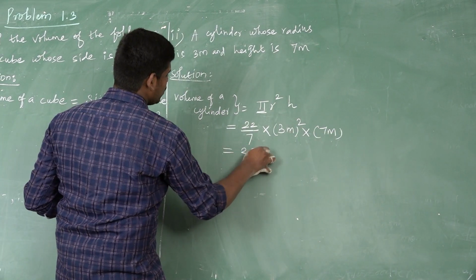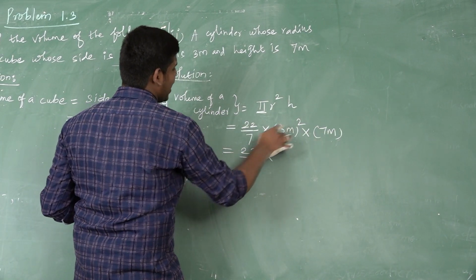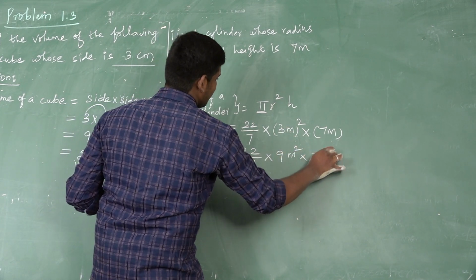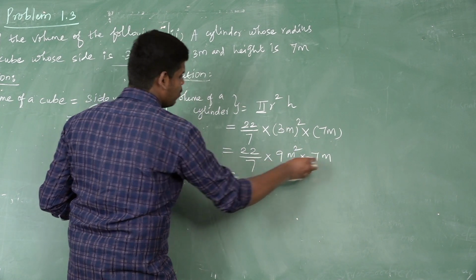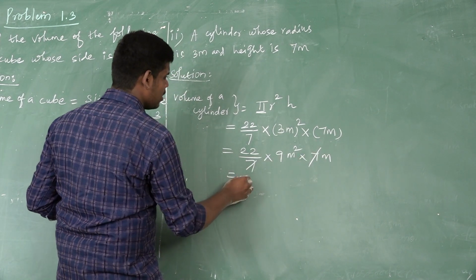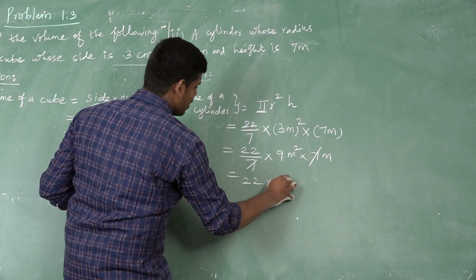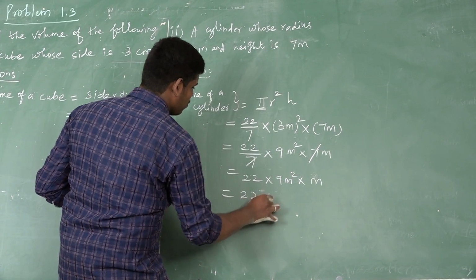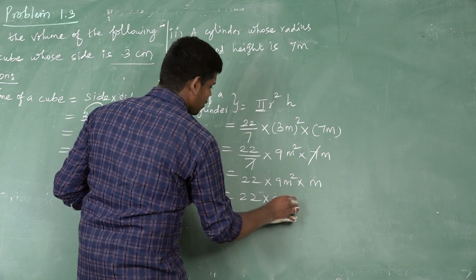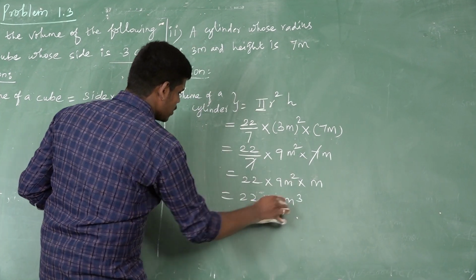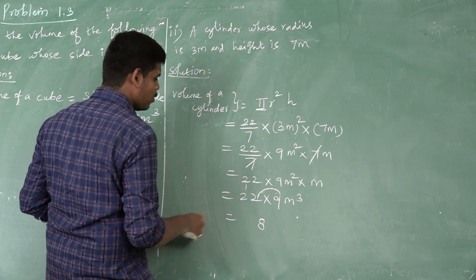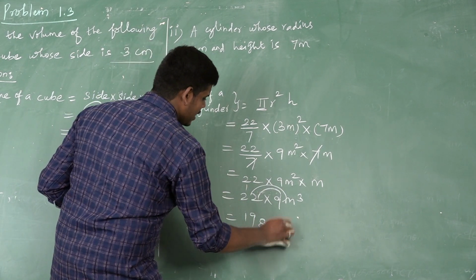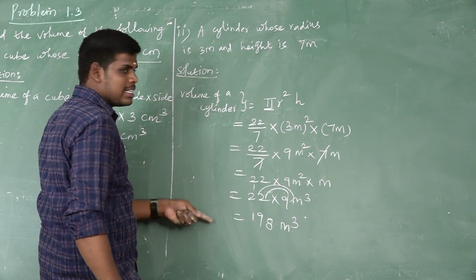So 22 divided by 7. The square of 3 is 9. 9 meter square into 7 meter. So here we have both 7 and 7, we want to cancel. So 22 multiplied by 9 meter square into meter, meter cube. So 2 nines are 18, remaining 1, 2 nines are 18, 19. So 198 meters cube. This is the volume of a cylinder.